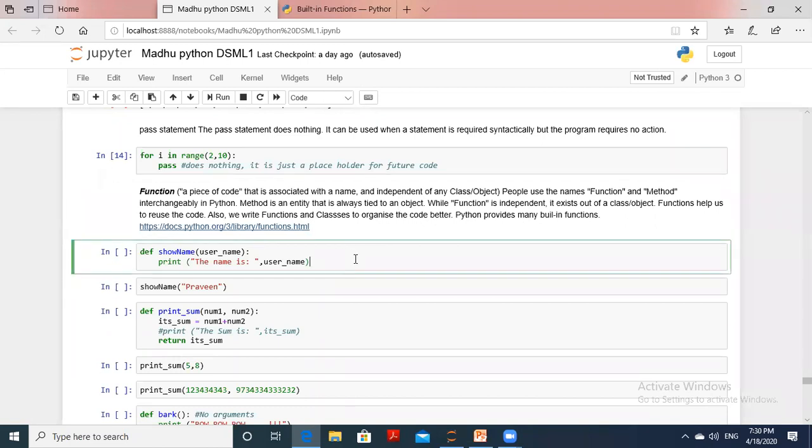Now we are going to define user-defined functions with the keyword def. We have to use def, which defines a function. The function name can be any name. We are not saying that you have to take only a particular name. We can use a print name, some name, or your name, as the function name here. So we are defining one function here. Under that, you write the code for it.